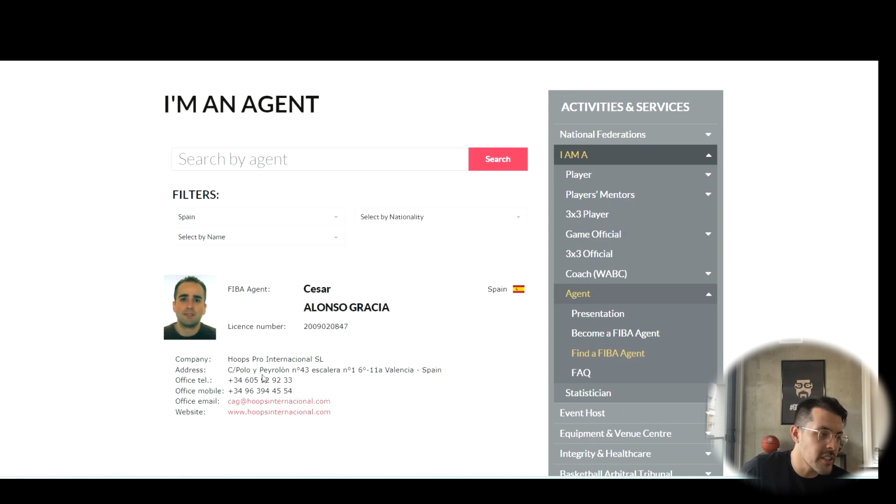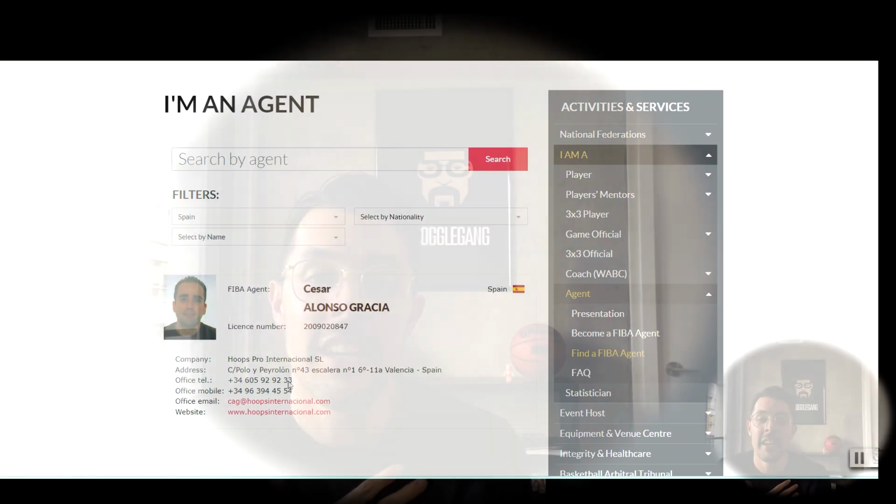Now, this is really interesting because you can see actually his address where his agency is based out of. They're called Hoops Pro International SL. And then this is really cool because they actually have an office telephone number that you can contact. I'm assuming that's probably a WhatsApp number. There's also an office mobile number. There's an email that you can contact. There's a website that you can go through and see what types of players they are representing. So there is a lot of information that you can dive into.